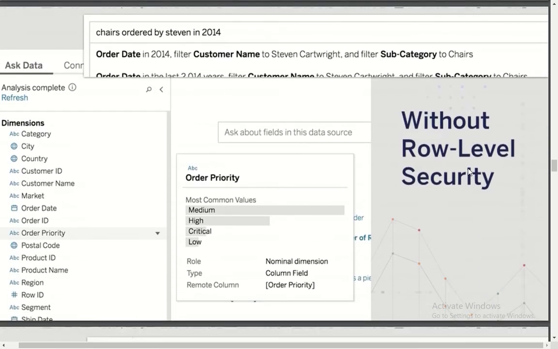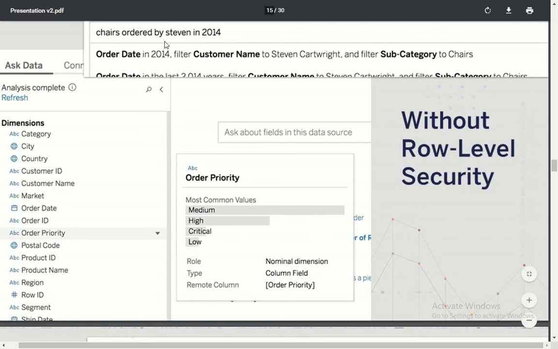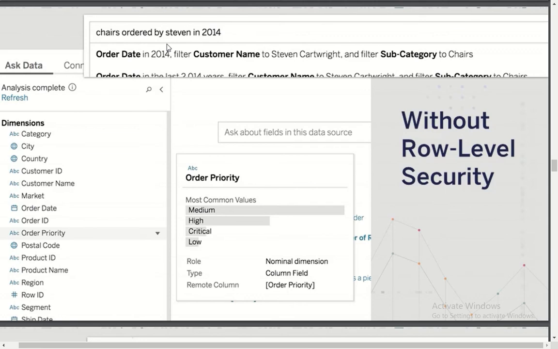So now let's see the differences between how the Ask Data UI will look for a data set without row level security. As you can see on the screen, this data set doesn't have any row level security, and by default, if I hover on order priority, you can see all the information over here. Similarly, when we query, we can also see what kind of chairs were ordered by Steven in 2014.